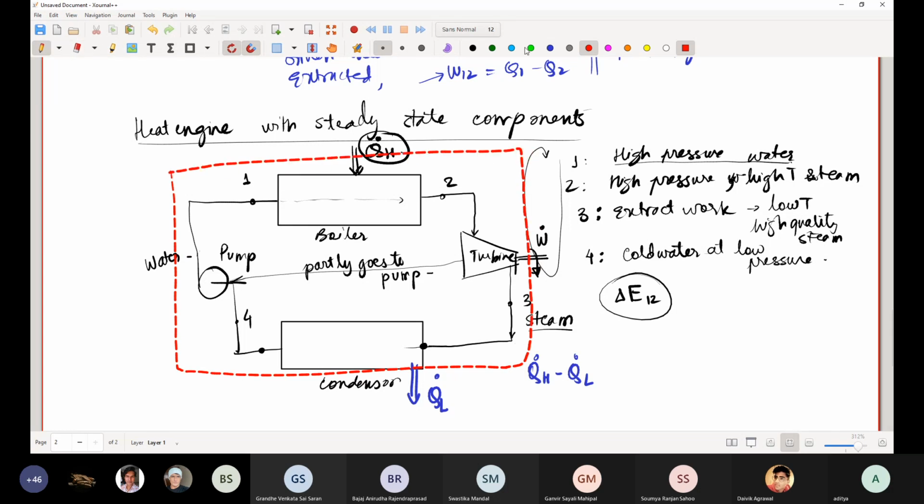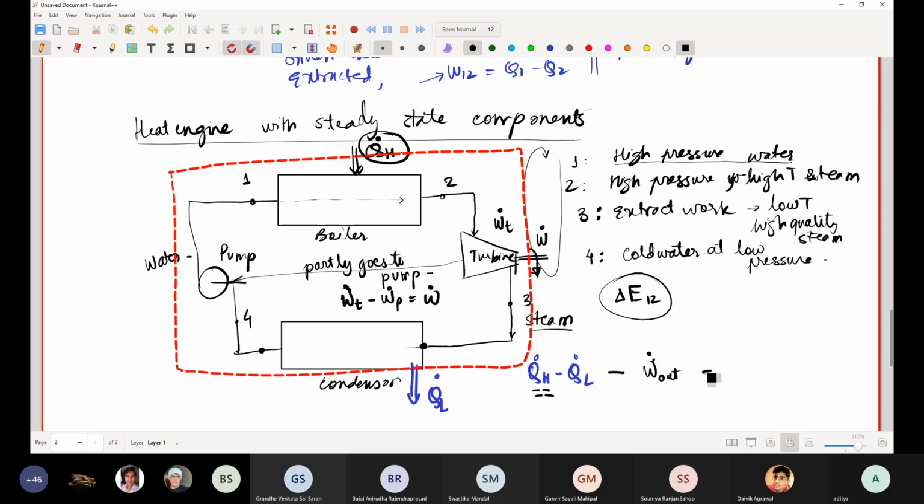for this control volume, you have Q dot H minus Q dot L, which is the total amount of heat transfer, minus W dot out. W dot is not the turbine work. W dot turbine minus W dot pump is the total rate of work that you are getting out of the system.